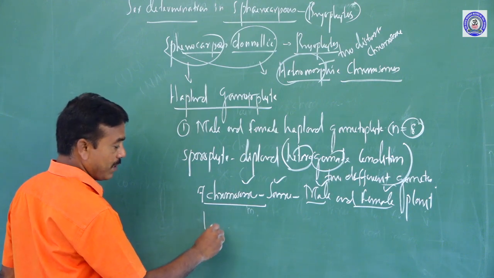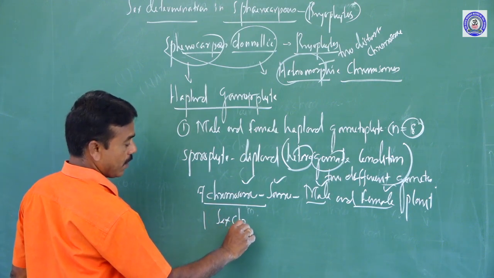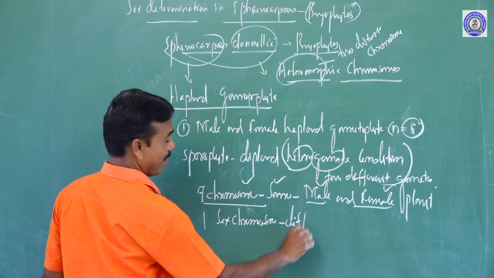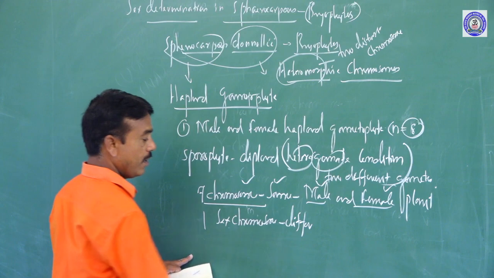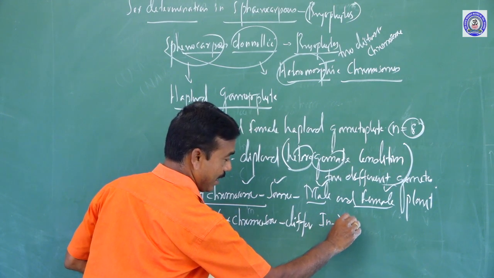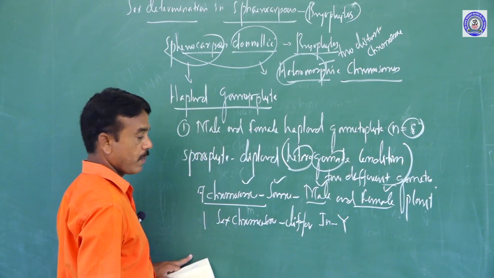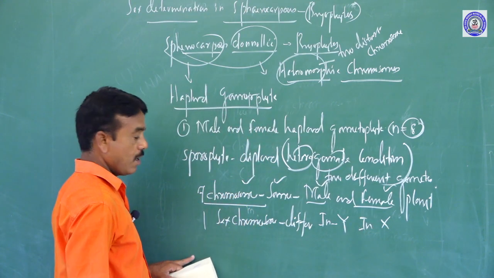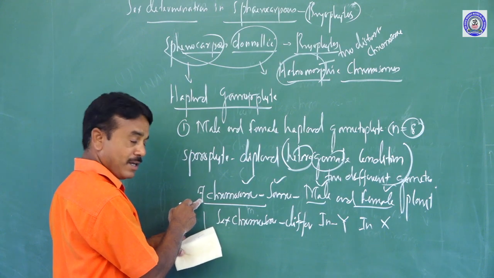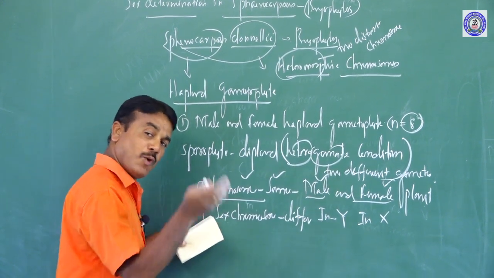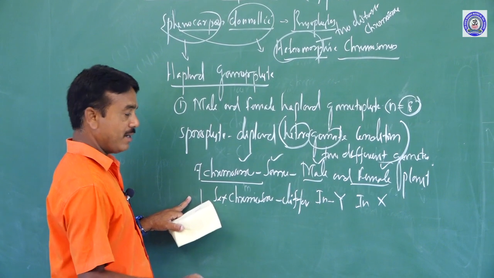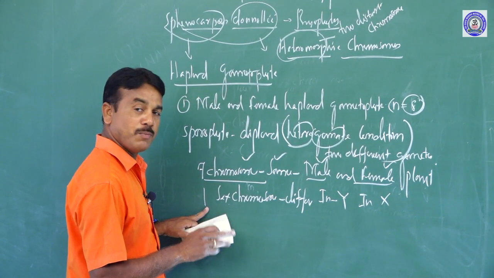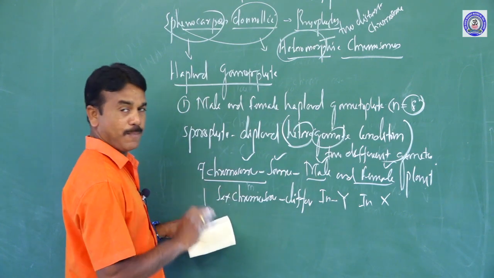But one chromosome is the sex chromosome, and it differs. In male it is commonly called the Y chromosome, and in female the X chromosome. Out of 8, 7 chromosomes are the same; only one differs.